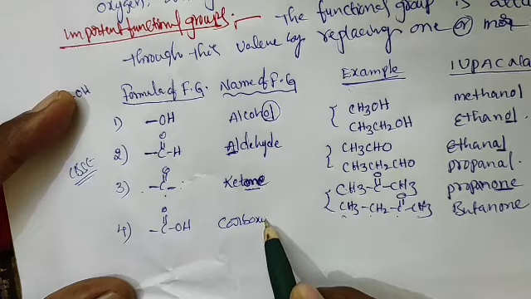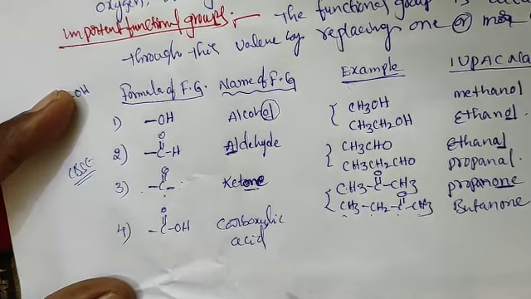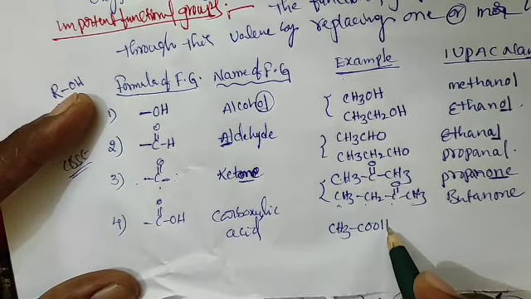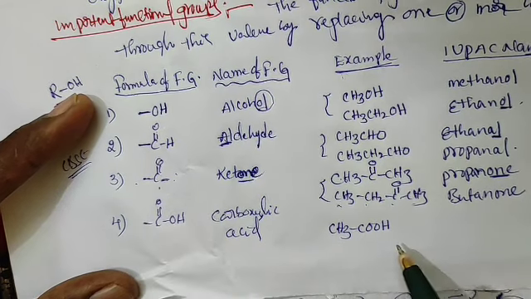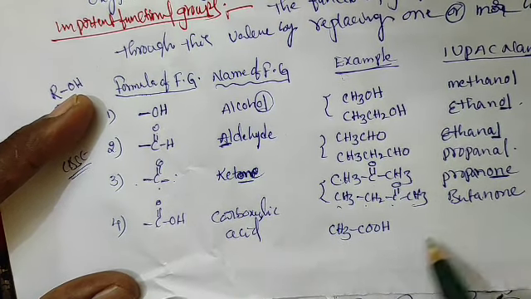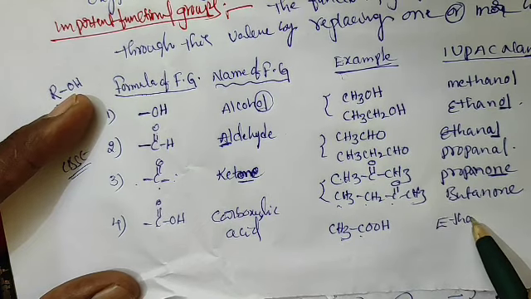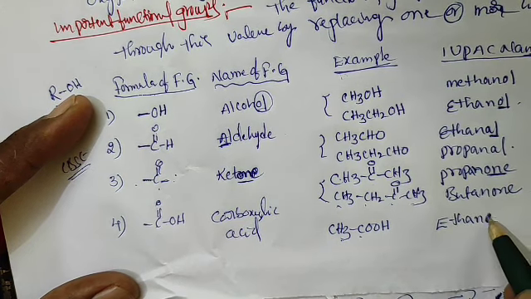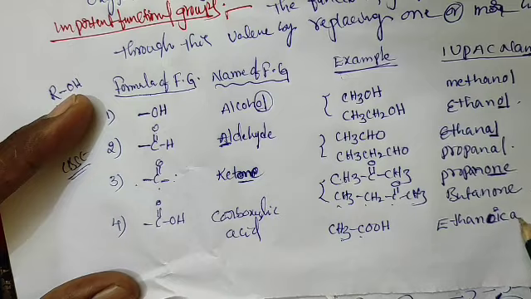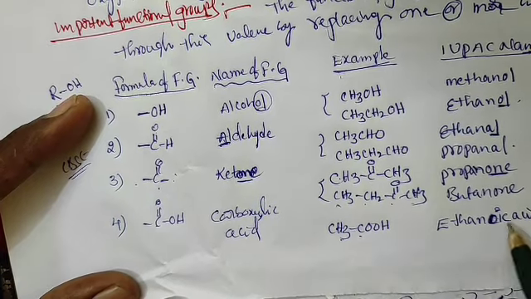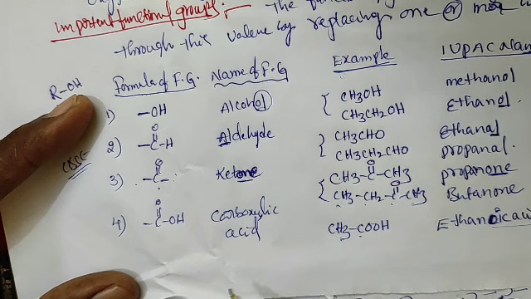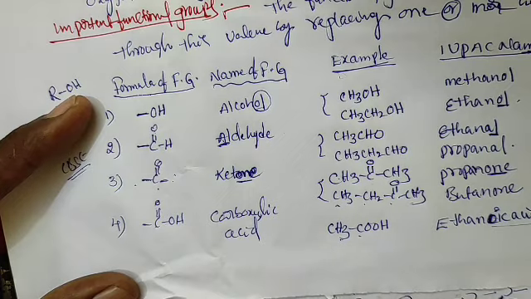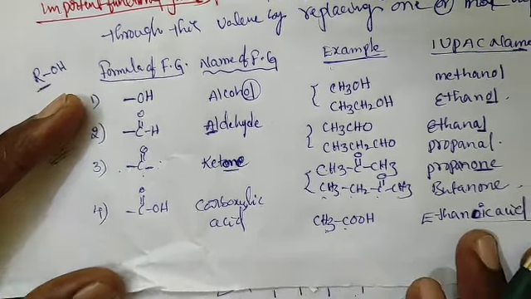the name is carboxylic acid. So an example for this one: CH3 COOH. CH3 COOH means 2 carbons, ethane. ANE generally, instead of E, oic acid: ethanoic acid. For carboxylic acid, the suffix name is oic acid. So that one I write.